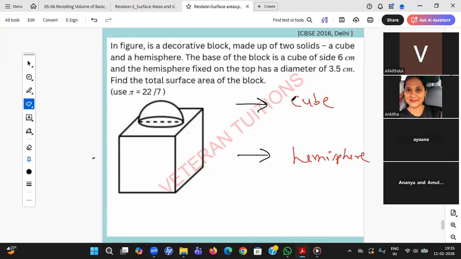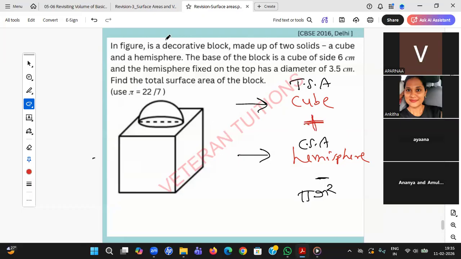Sir, TSA of cube, total surface area of cube. Then hemisphere. Sir, CSA. Yes, sir. That's all. Should I add or subtract? Sir, you have to subtract that circle. I need to subtract. The minus pi r square. Achha, minus pi r square I need to do. And what about the hemisphere here? Plus or minus? Sir, plus. Very good. Absolutely right.